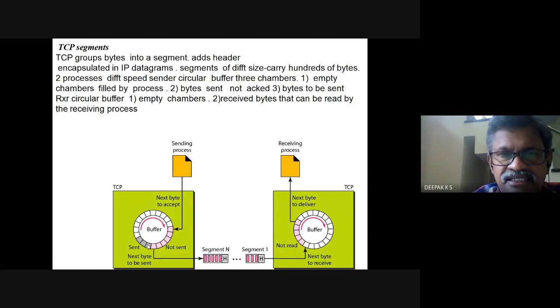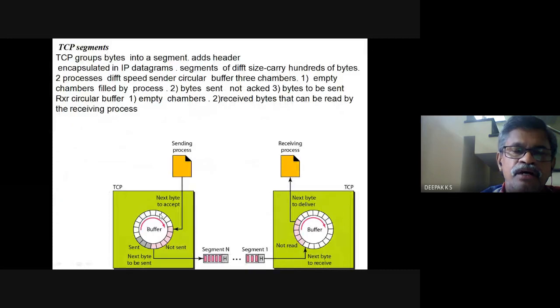Bytes are sent, but ACK not received, so that is this one, sent. And the first one I have written is empty. Empty means there is an empty portion. I think there is a white here and a pink here, but it is not evident. But this portion is empty.